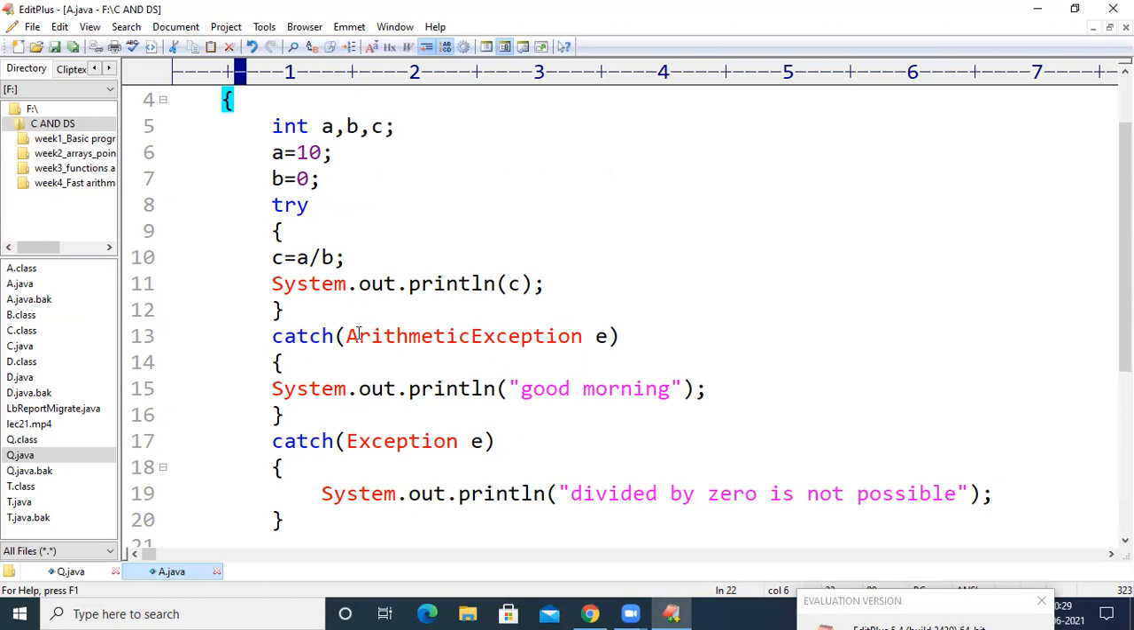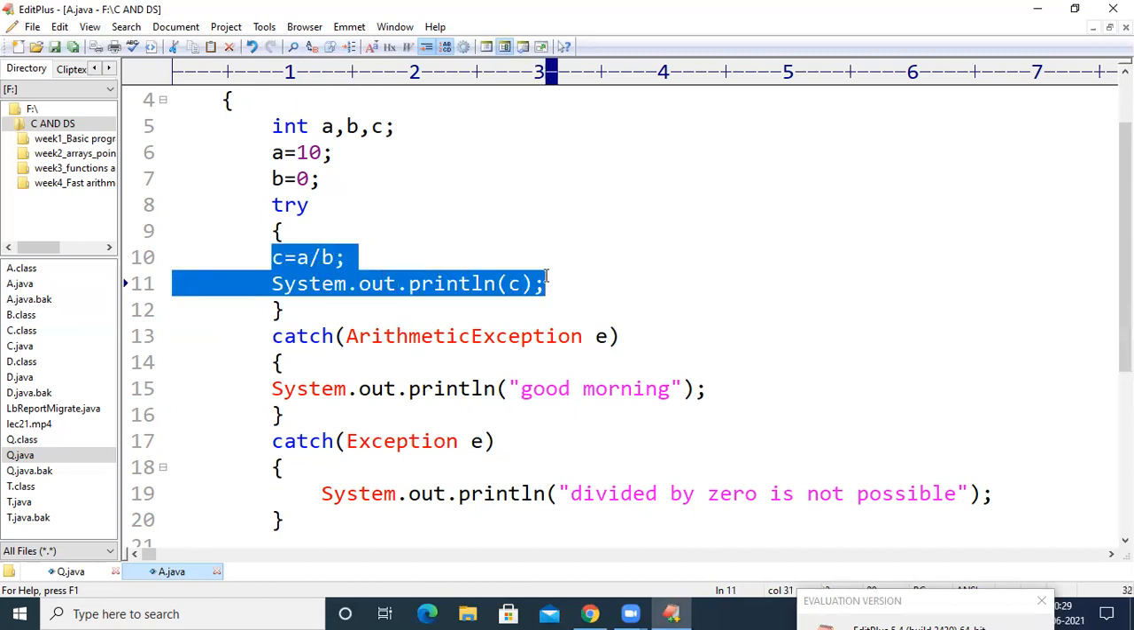For example, if I maintain a catch of arithmetic exception, a catch of array index out of bound exception, a catch of string index out of bound exception, a catch of interrupted exception, etc. Among all those four or five catch blocks, if I got an arithmetic exception, then the arithmetic exception catch block will get executed. If I got an array index out of bound exception, then the catch block with the name array index out of bounds will get executed.